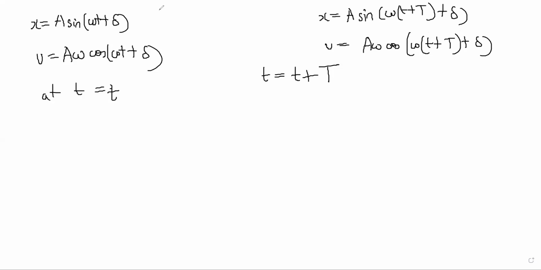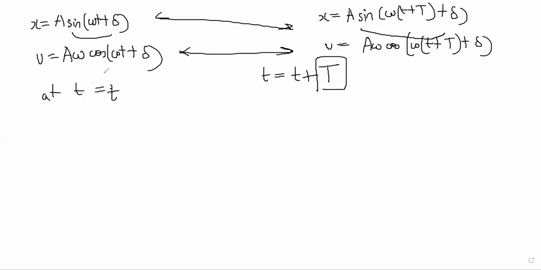If this x and this x have to match, and this v and this v have to match, only then will it be called time period, right? So for that to happen, both the sine should be the same and the cos also should be the same, no? If it was not like that, we could have ignored velocity, for example. If you could ignore velocity, then just the sine had to match, right?